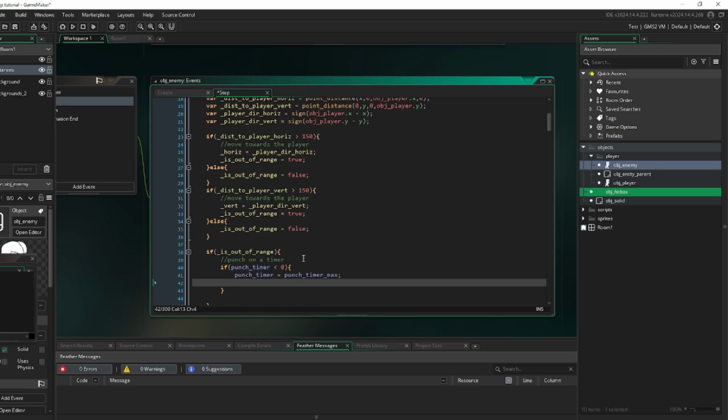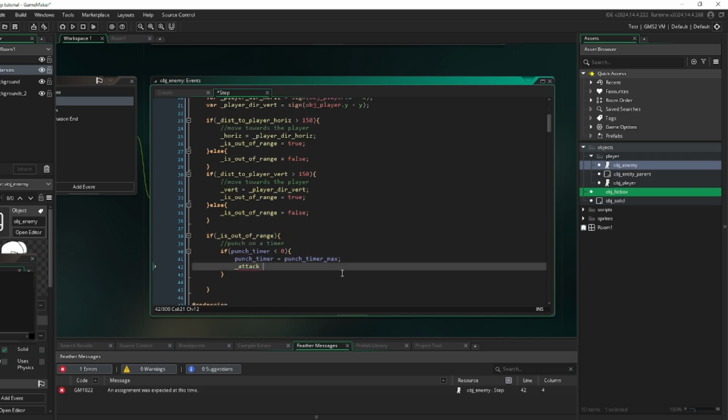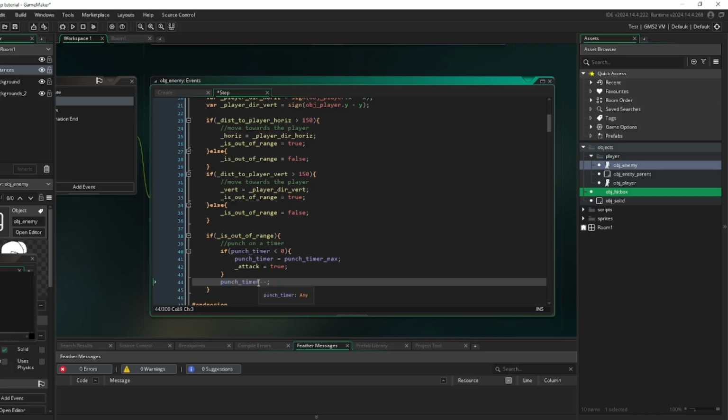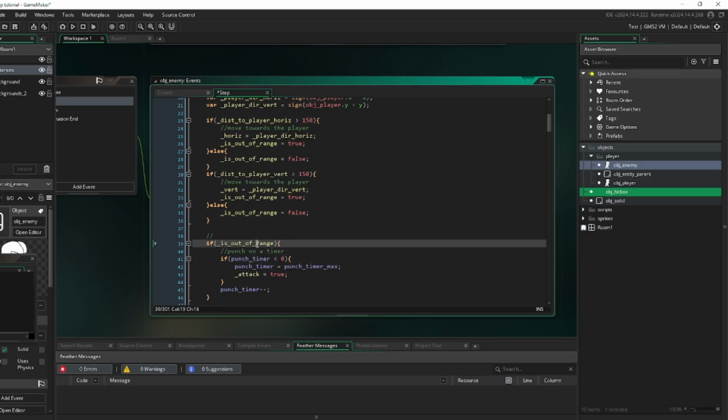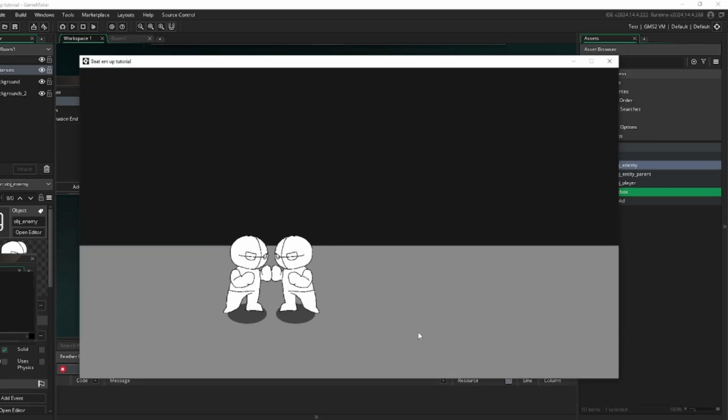And then that will make our attack equal to true. Wonderful. So punch timer is equal to punch timer max. Attack is equal to true. Otherwise, then we'll just do punch timer minus minus. Alright. So basically this number will always decrease, and once it's less than 0, then we perform an attack. And it won't always decrease, it'll only decrease if this is false. So if in range. Alright, perfect. Let's see how well that works. Alright, it does seem to be working.